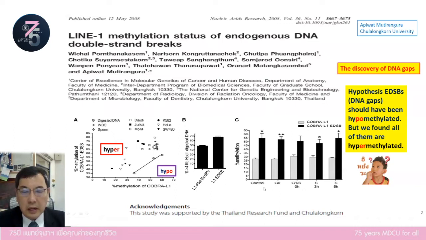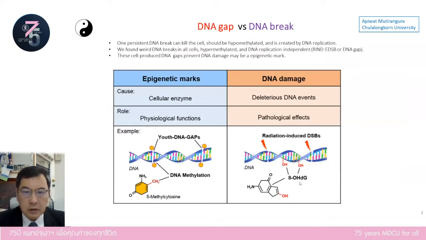We also detect DNA gaps in every phase of the cell cycle, not relying on DNA replication. So the modification of DNA gaps is not the same as what we thought, that they are DNA damage. If they are not DNA damage, they are supposed to be epigenetic marks. If they are epigenetic marks, they are supposed to be produced by cellular enzymes and also have physiological functions.